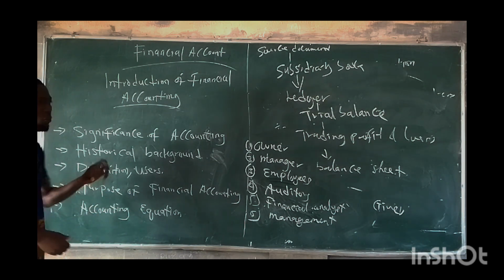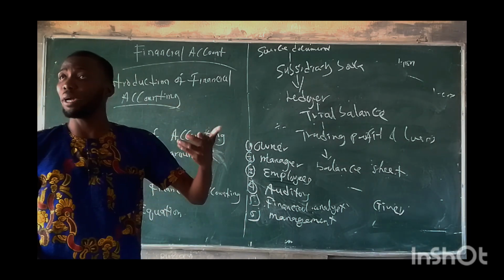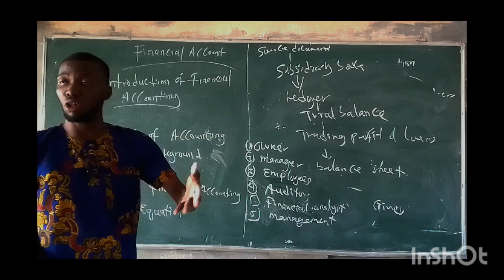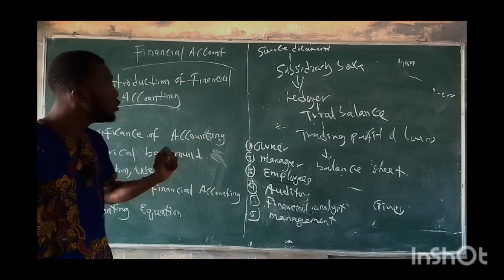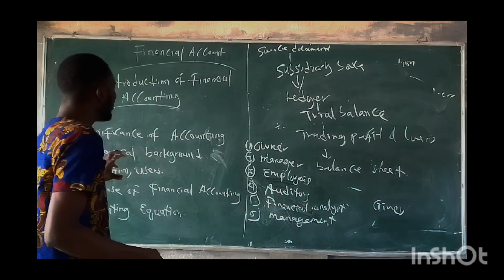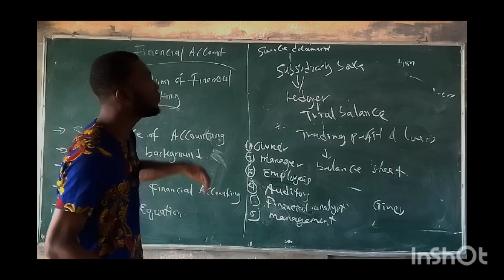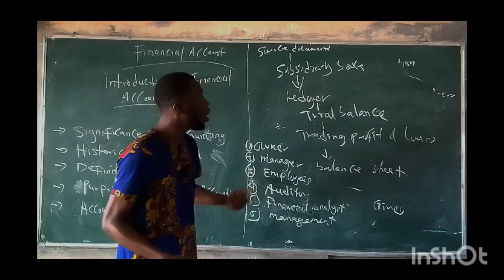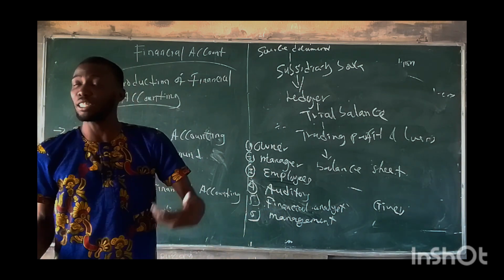Now we understand that it's not only about making decisions. When we talk about decision making, you need to know the performance of the organization, if they are doing well or not. Then you need to know their financial capability, that's their financial position. Then you need to know how to assess their tax, because accounting is not only about determining the financial resources, but also involves how you can assess your tax, how to look at the government account, and how to measure your performance as a business, as an organization.